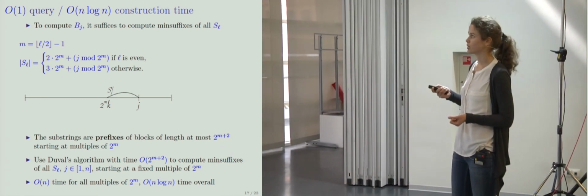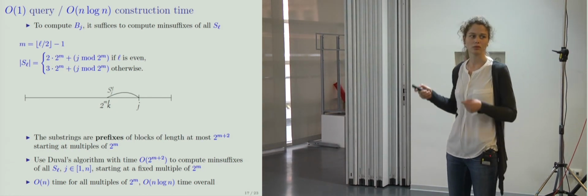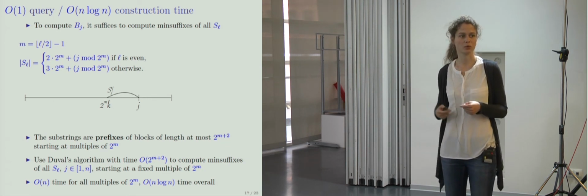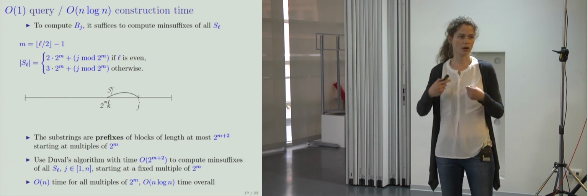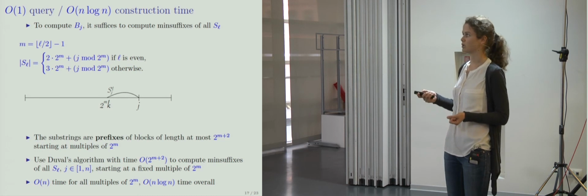So for each fixed m, we need linear time to compute minimal suffixes of all canonical substrings starting at multiples of 2 to the m. And we have log n rounds of Duval's algorithm. So in total, it's n log n time.